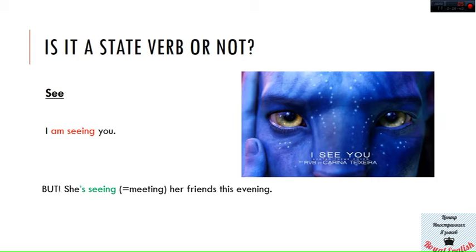She is meeting her friends this evening, or she is seeing her friends this evening. Also, do not forget that see as a state verb has the other meaning, understand. So the phrase I see you has 2 meanings, and it becomes even deeper than it seemed to be at first sight. I see you like a person, and I see you, I understand you.